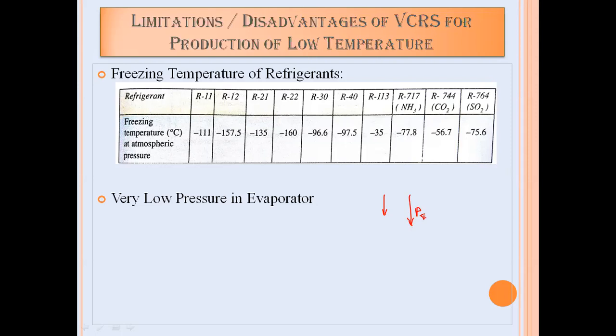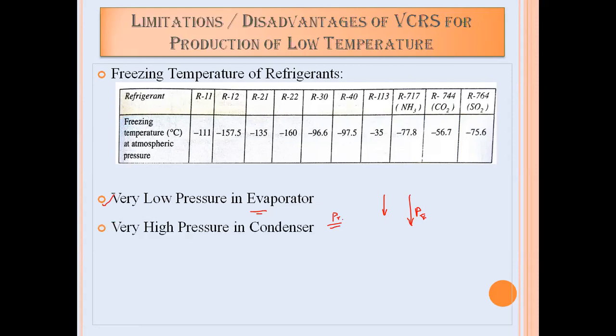And if pressure inside the evaporator decreases tremendously, then the pressure ratio of that PCRS system will go on increasing, and it will directly affect the COP of the PCRS system. So that is another reason why it is not possible to produce very low temperature with the help of a PCRS system.